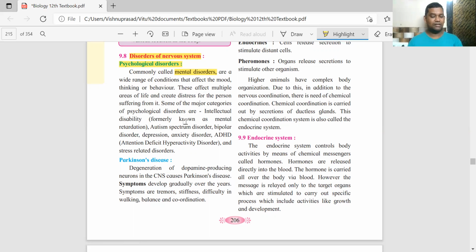And if you come across some other person who is requiring such kind of help, you are not supposed to pass on comments. Okay, so psychological disorders are of various types. There can be intellectual disability. That means for that age, the person is not having that proper intellect. Okay, mental retardation we would say. Then there is something called autism, behavioral disorder, bipolar disorder, depression. Nowadays it is increasing. So we have counselors for help. Anxiety, getting too much anxious over situations.